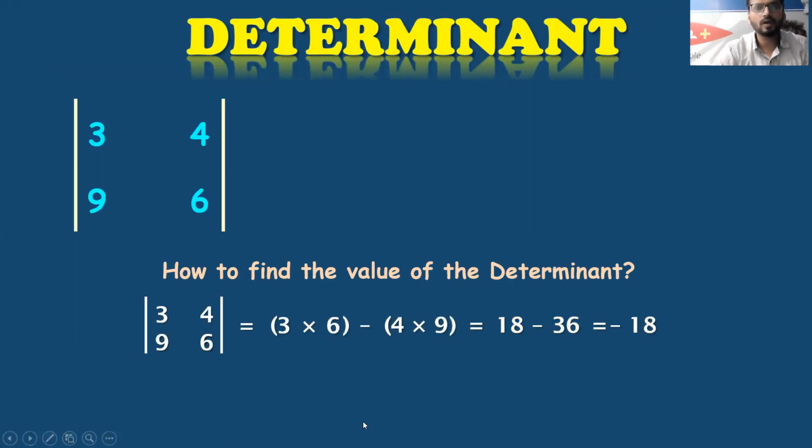Now many of the students, what they do is they write 36 minus 18. So they multiply 9 fours are 36 first, minus 3 sixes are 18 in the second part. Don't do this. Okay? Always start with this diagonal. First this diagonal and then this diagonal.